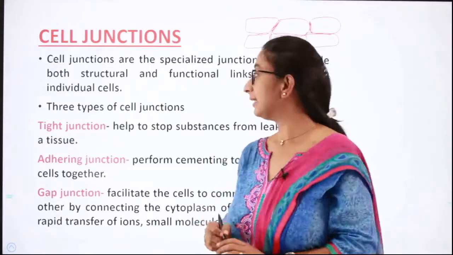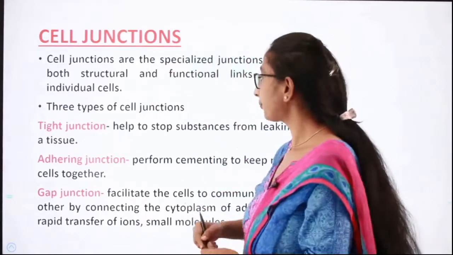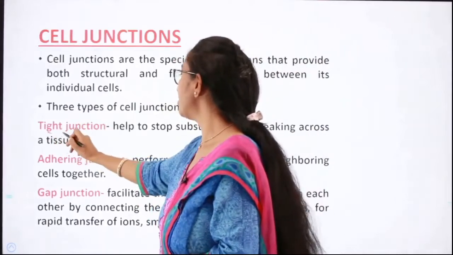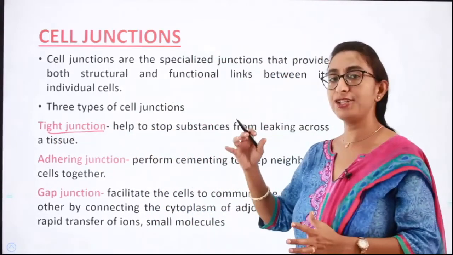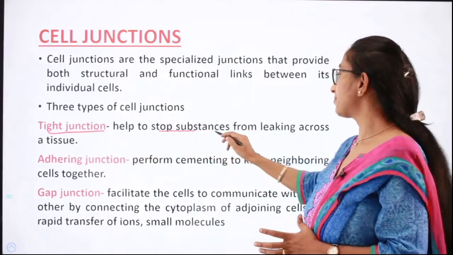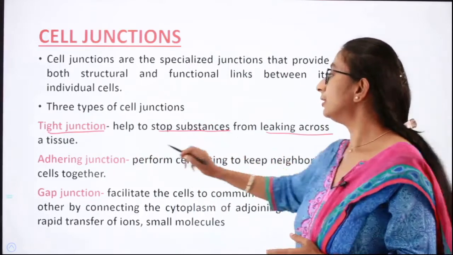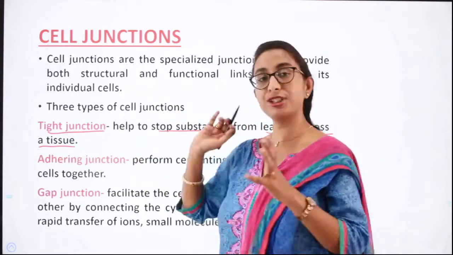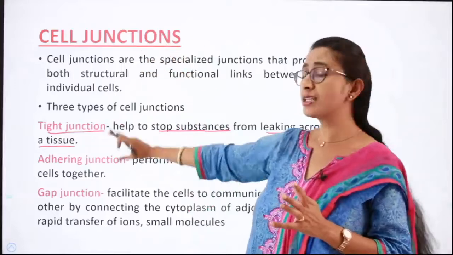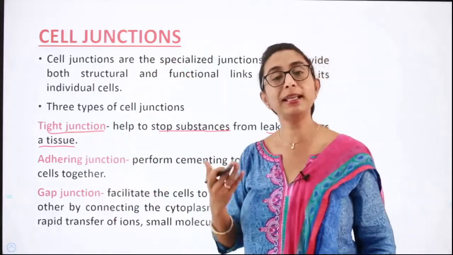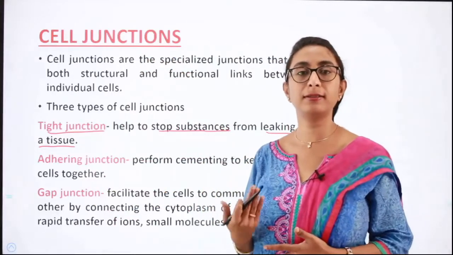First one is the tight junction. The function of the tight junction is to stop the substances from leaking into the tissue or leaking across the tissue. So cell junctions is a very important topic. Many times it has been asked in the previous years.